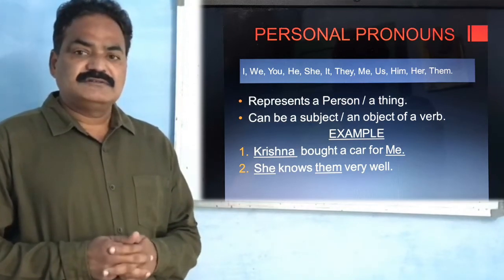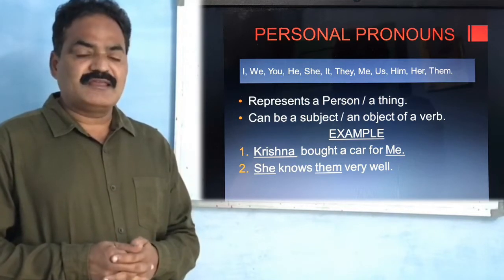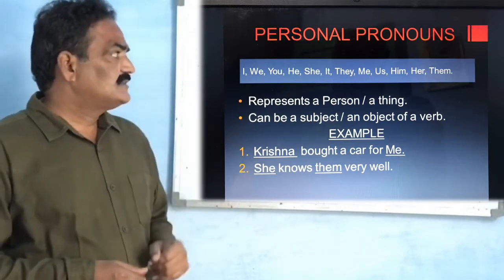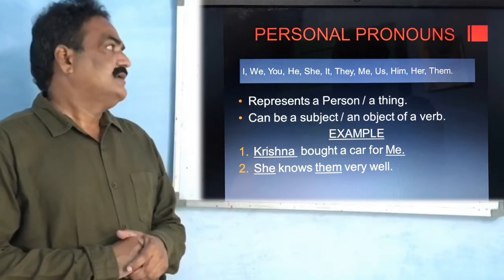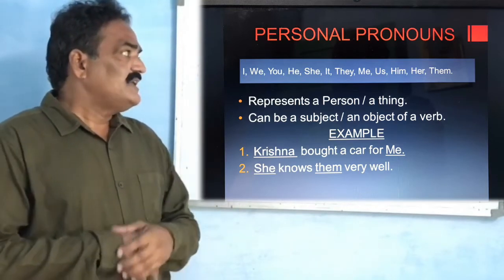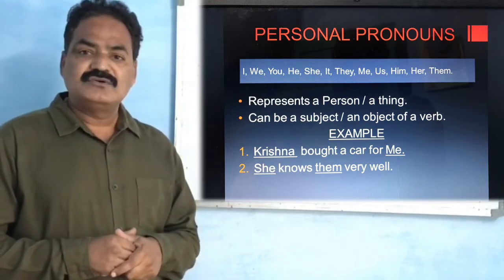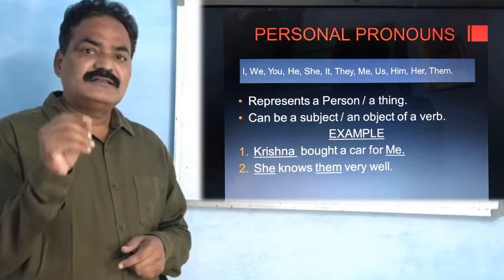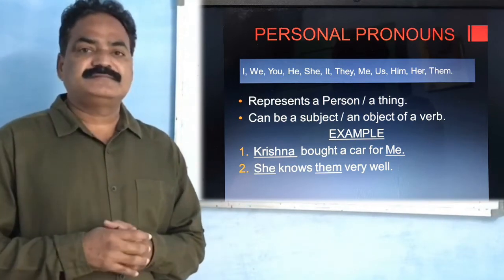For example, Krishna bought a car for me. In this sentence, me is a personal pronoun. That personal pronoun is used after the verb, so it is called the pronoun used as an object.